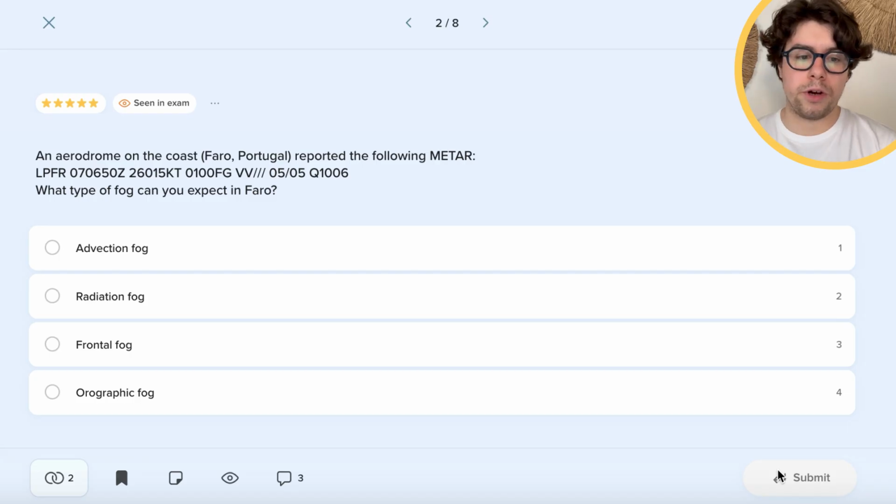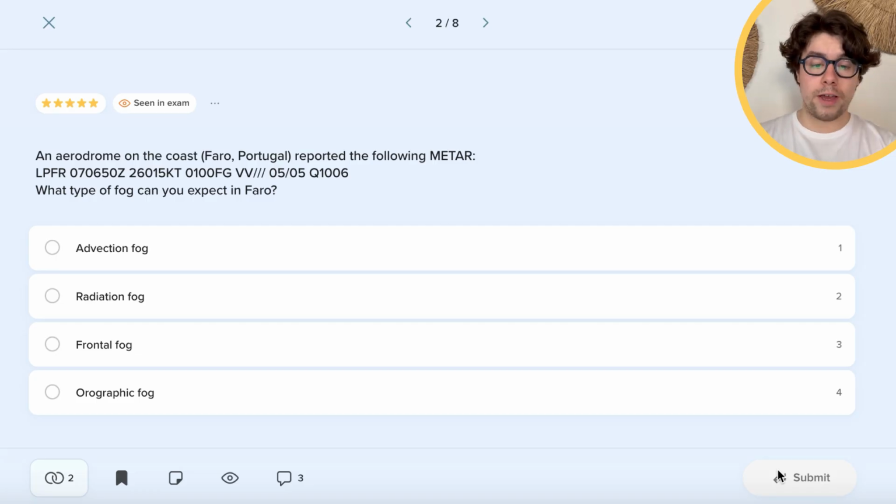Now for question number 2. An aerodrome on the coast of Faro, Portugal reported the following METAR. So we have the Faro airport at 7th of the month at 6:50 Zulu. The wind is blowing from 260 degrees 15 knots. And then we have 100 meters of visibility and fog reported with no vertical visibility reported. The temperature is 5, dew point 5, and the QNH, which is the pressure at mean sea level, is 1006. So what type of fog can we expect in Faro?